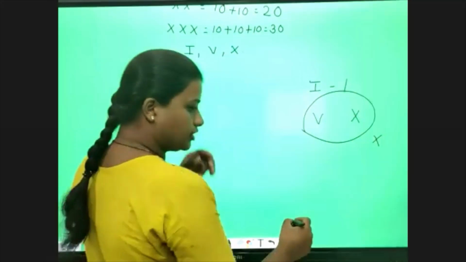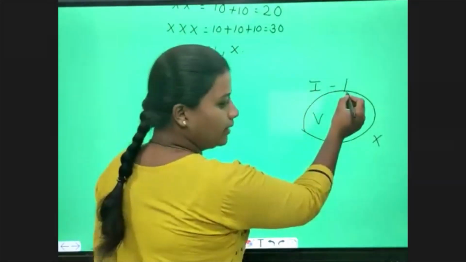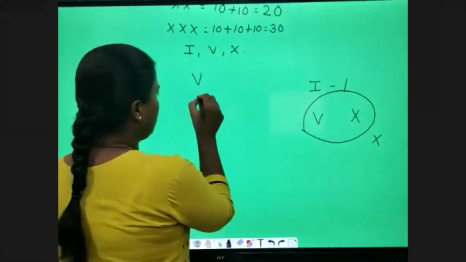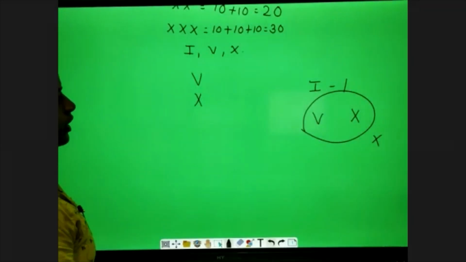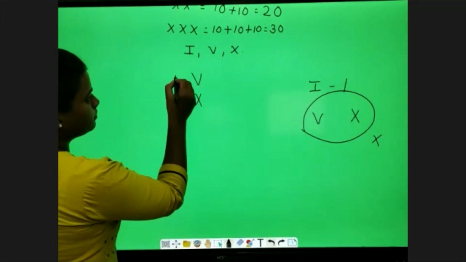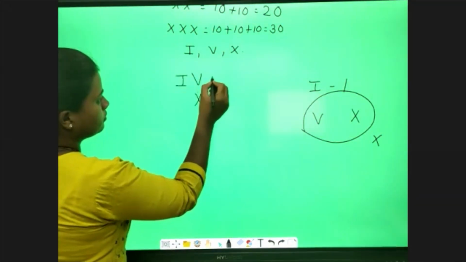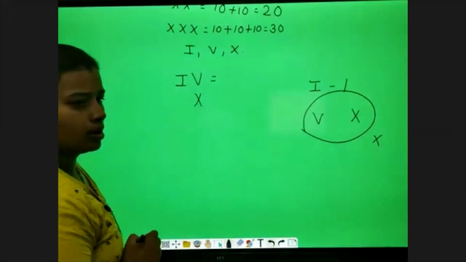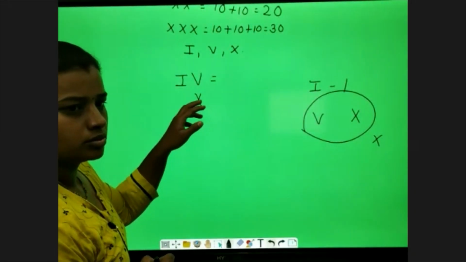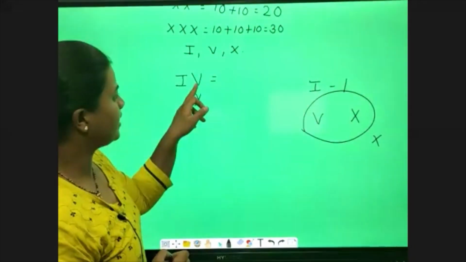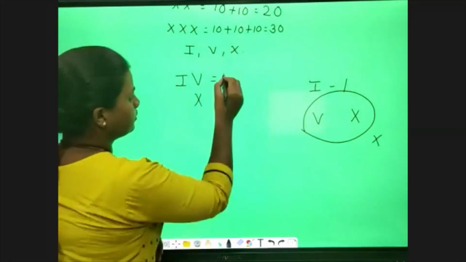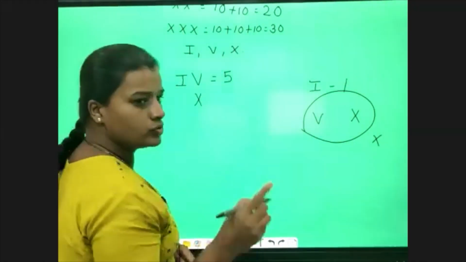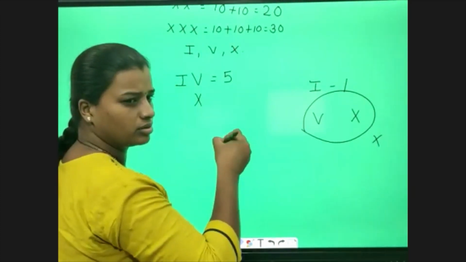One time before V or before X. If we write I before V, V means 5, we have to do subtraction.